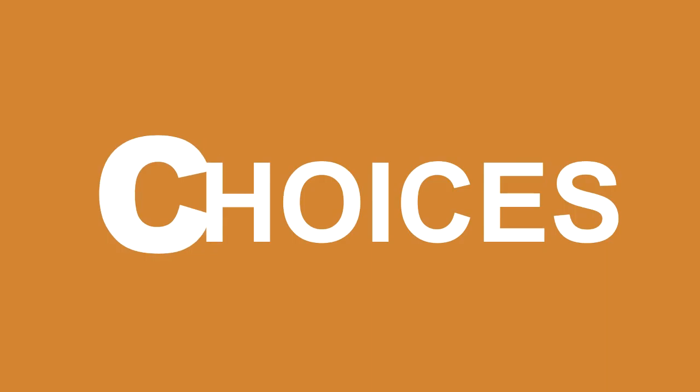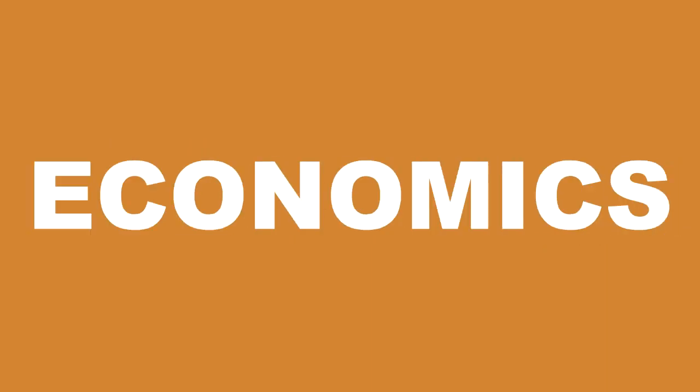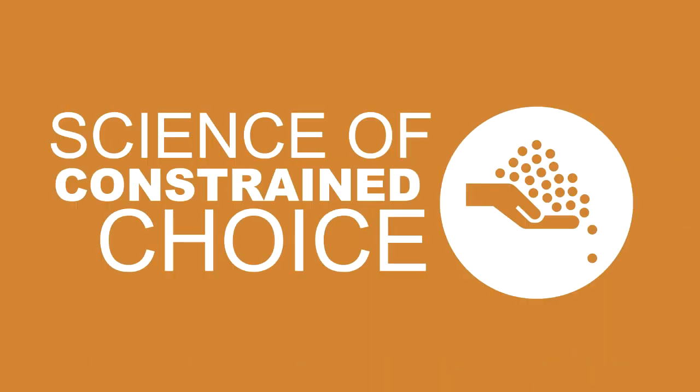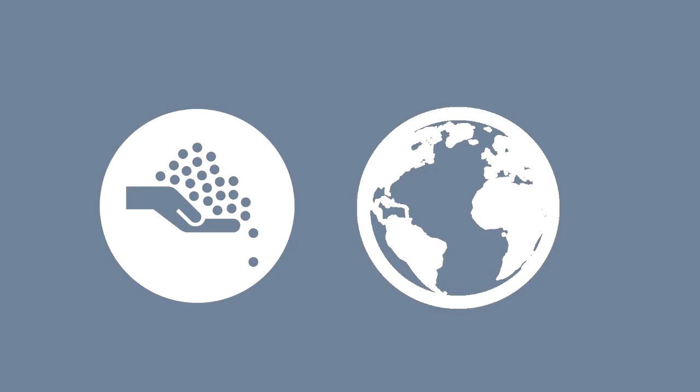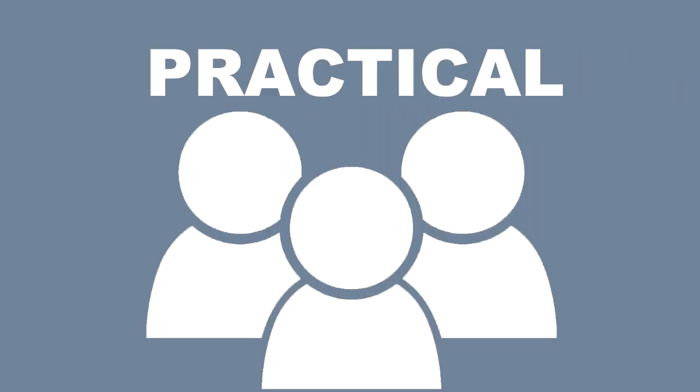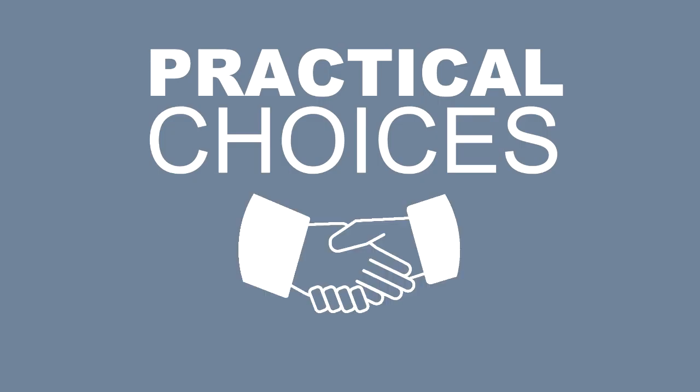C. Choices. Economics is a science of constrained choice. As we weigh options, we choose what is beneficial or which is better. And lastly, S. Scarcity. Scarcity is the world we live in. In a world of scarcity, people make choices. People become practical in their choices on what would benefit them more at the lowest cost possible.